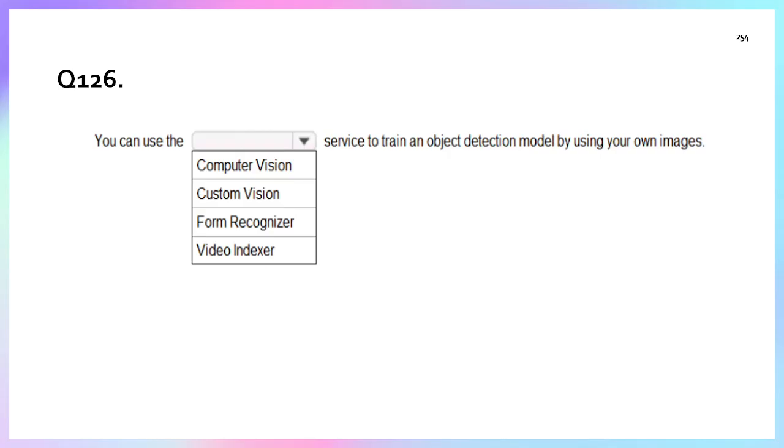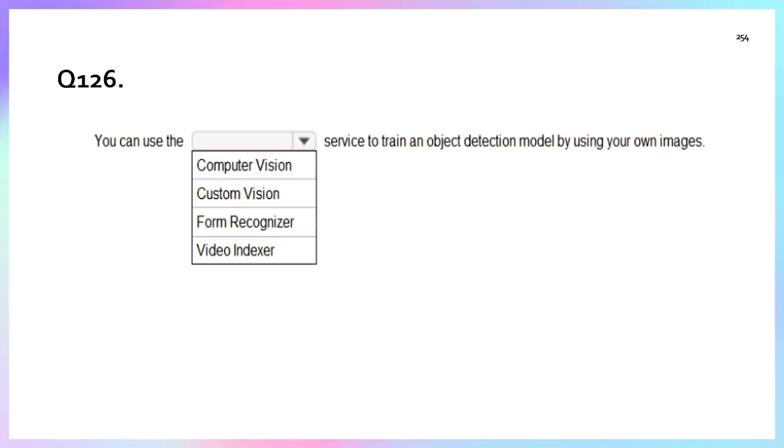Question number 126. You have to select from a drop down: computer vision, custom vision, form recognizer, video indexer. Which service is used to train an object detection model by using your own images? So in this question, we need the service that is used to train the object detection model using your own images.